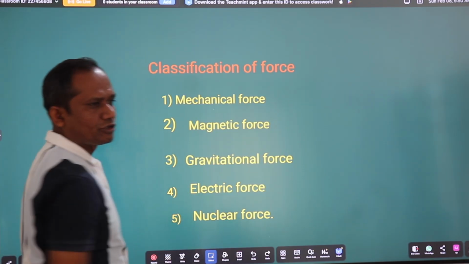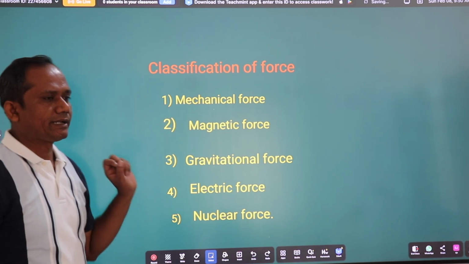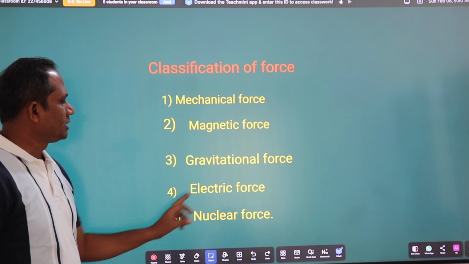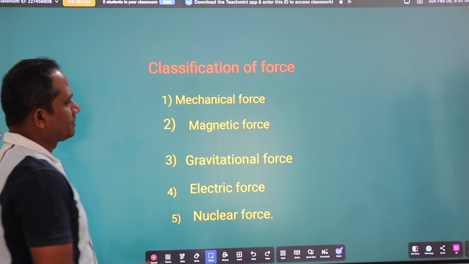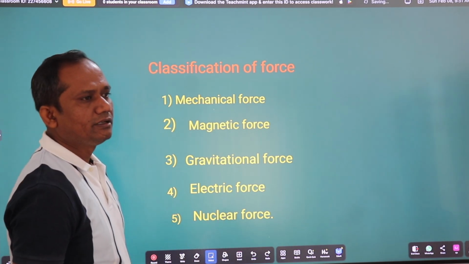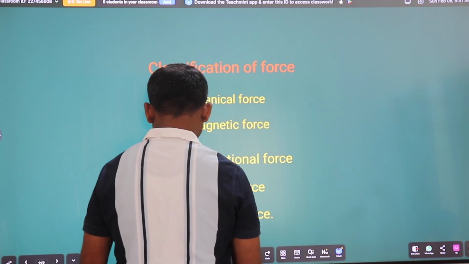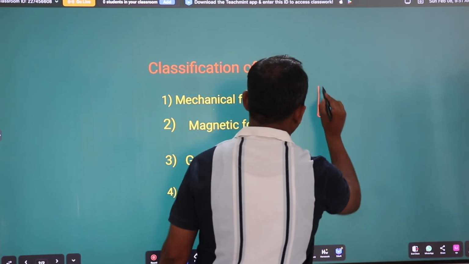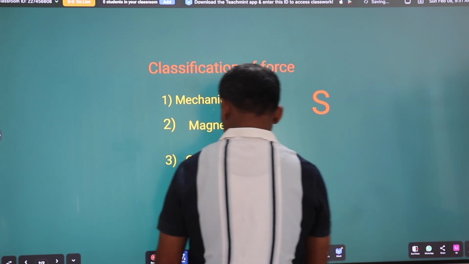This is the classification of forces. There are 5 types of forces. First is the mechanical force, second is the magnetic force, third is the gravitational force, fourth is the electric force, and next is the nuclear force. The mechanical force means the force which generates a mechanical change. If you want to change the shape of the body, or replace this body from one place to another place, or move this body,